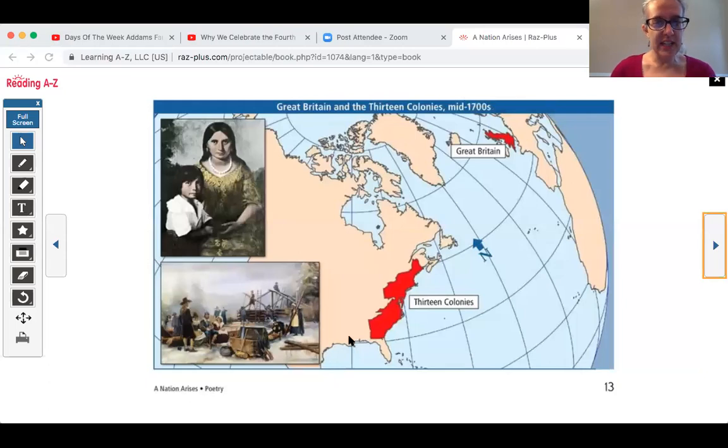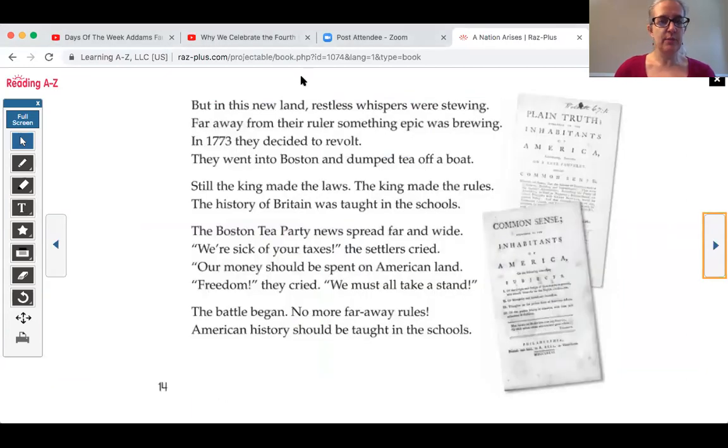Okay, and here we see a map that shows the 13 colonies, Great Britain, and the colonists or settlers. Okay, now let's read. Read with me. But in this new land, restless whispers were stewing. Far away from their ruler, something epic was brewing. In 1773, they decided to revolt. They went into Boston and dumped tea off a boat. Still, the king made the laws, the king made the rules. The history of Britain was taught in these schools.